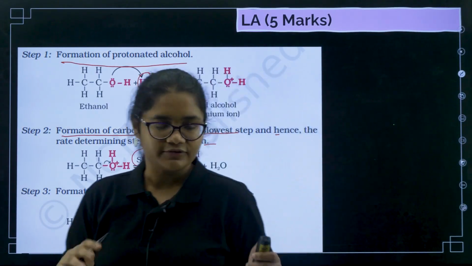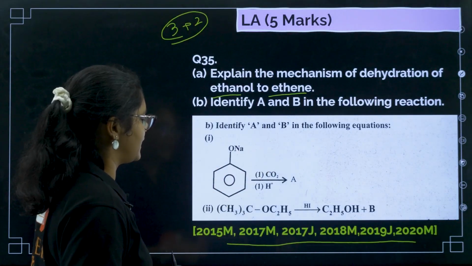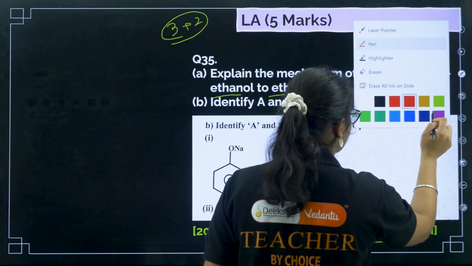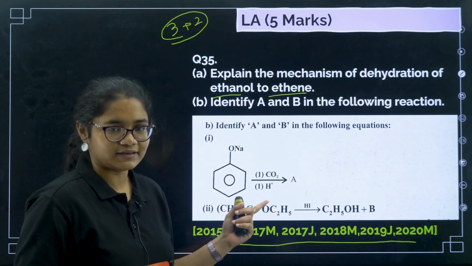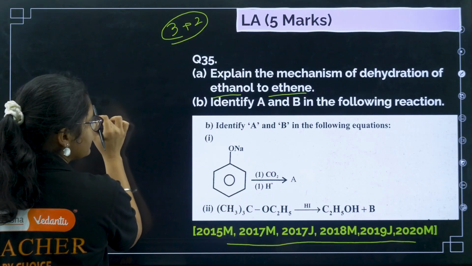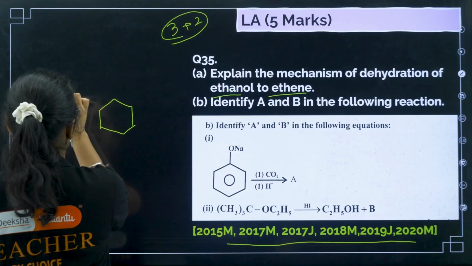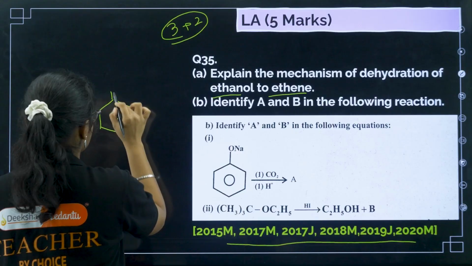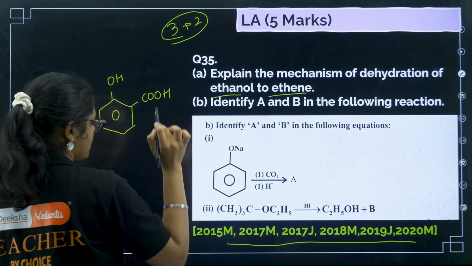Okay, clear first question. Now the second question: identify A and B in the following reaction. I told you that the second part of this question is all that we have discussed previously. ONa, CO2, H plus. Can you guess this reaction? This is Kolbe's reaction. So what will be the product here? Kolbe's reaction will give you salicylic acid.